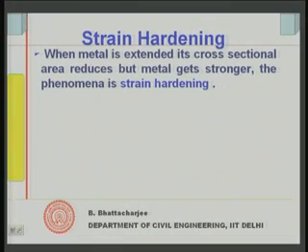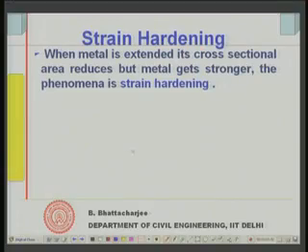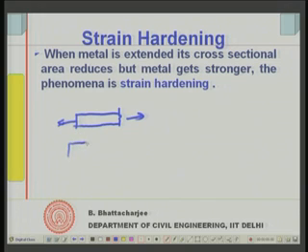When you extend a metal, its cross sectional area will reduce. This is our common day experience. Supposing we take mild steel and try to pull a mild steel bar, right. In the next stage you see that it has elongated, and some sort of neck formation might take place at some location. So, its cross sectional area has reduced. It elongates and the cross sectional area reduces.